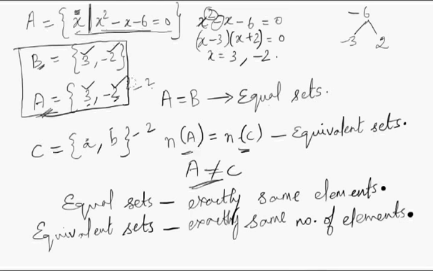And once again, even if you write A as minus 2 comma 3, A is equal to B. The order in which you write the elements does not matter. Understand that. So you are done with equal sets and equivalent sets. Next, there is something else. What is that? Power set.